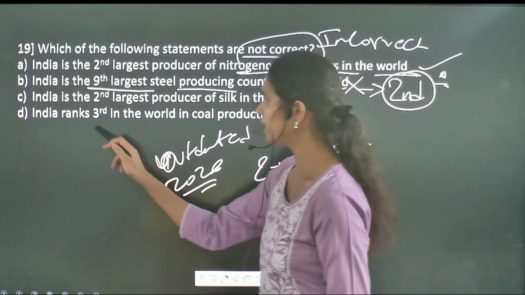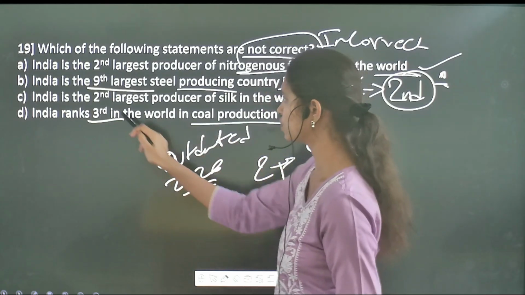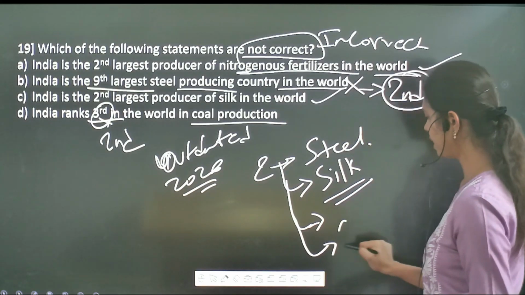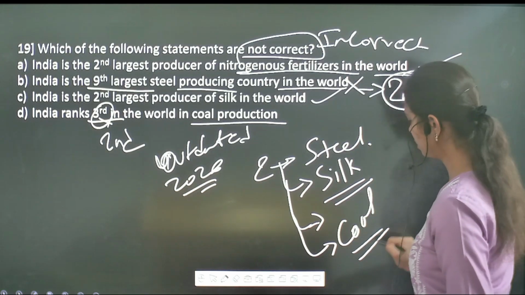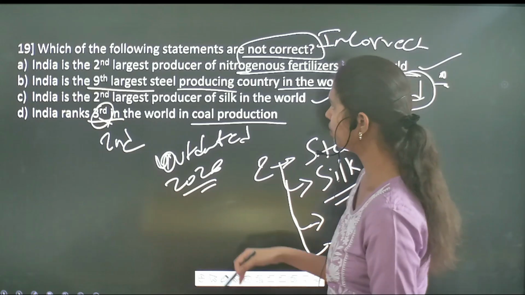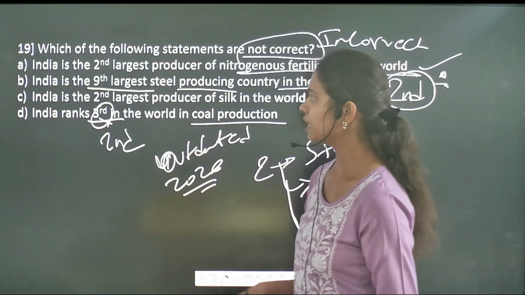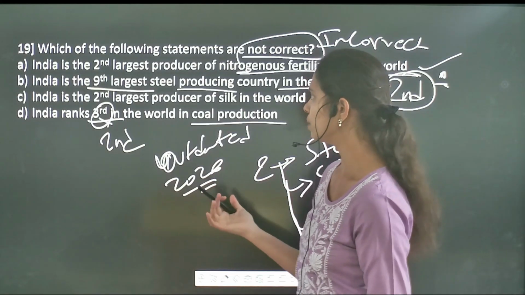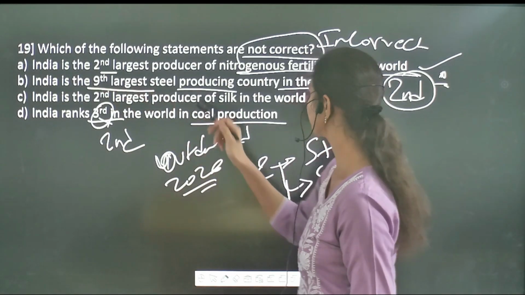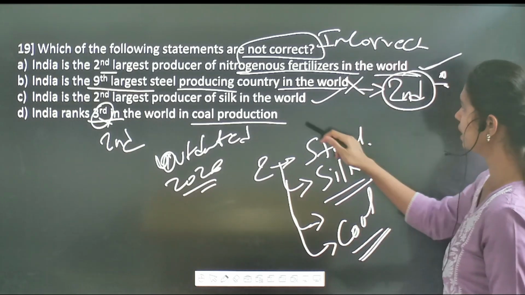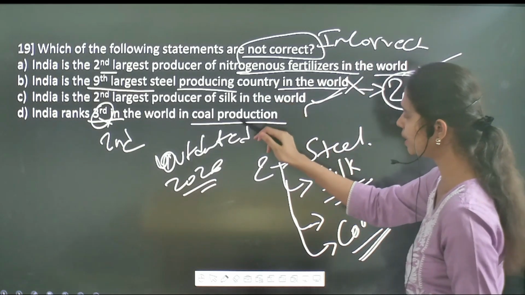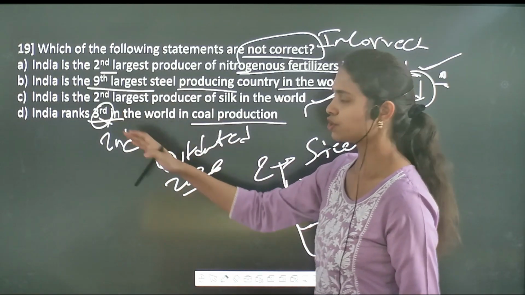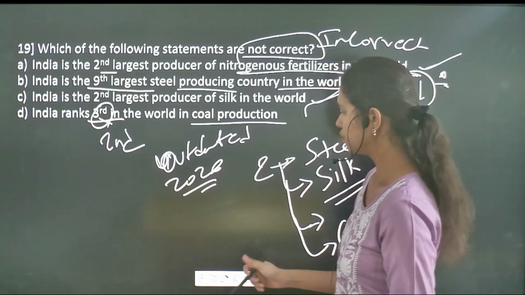Followed by India ranks third in the world in coal production. It's not third, it is actually second. So India ranks second in coal production also. So among the given statements, in all of these sectors, India ranked second in the global sector. So here options A and C are correct, whereas B and D are the incorrect ones. So here we have solved this question as per the 2026 data. So if you see the next one,